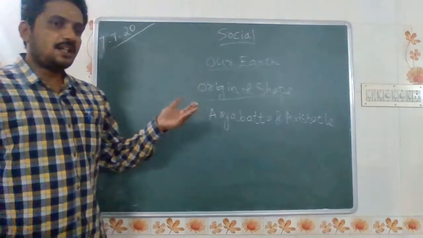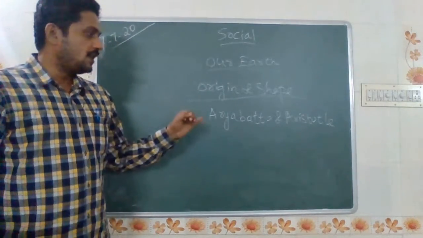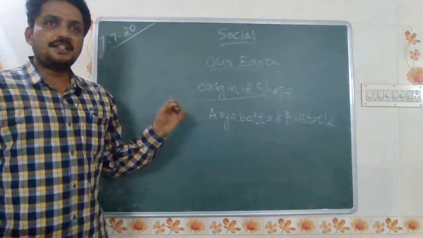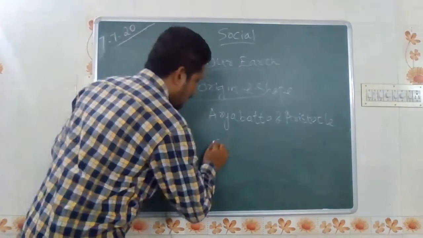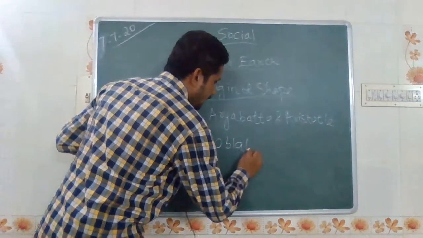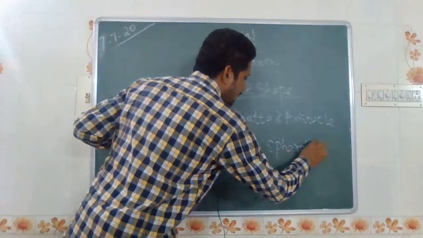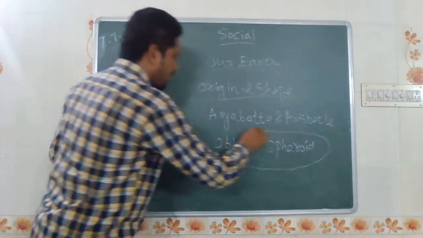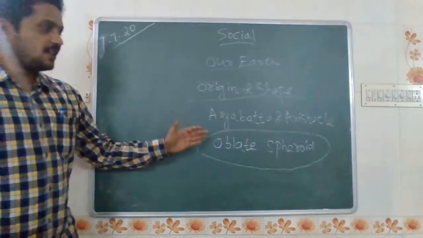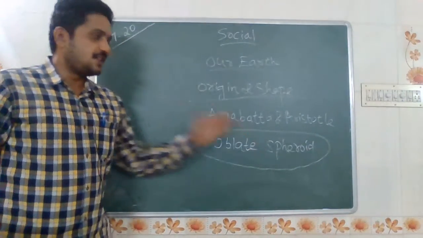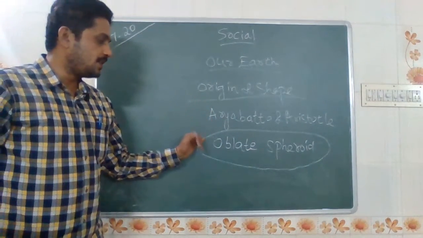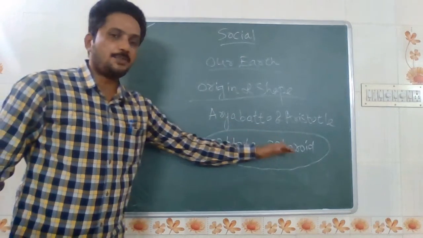But after the earlier times, the scientists have proved that the Earth's shape is an oblate spheroid. Oblate spheroid. This is the true shape of the Earth. The scientists have confirmed that the Earth is in the shape of an oblate spheroid.